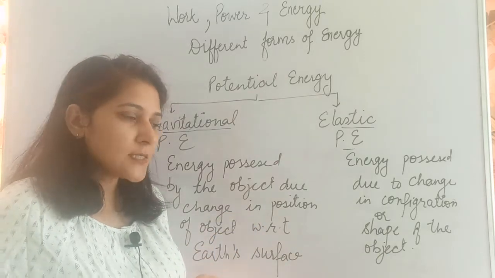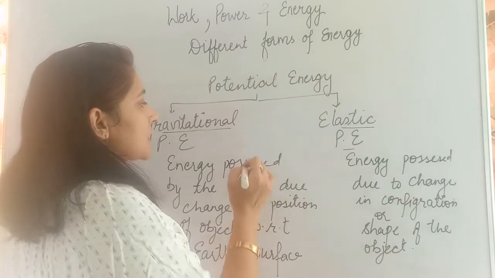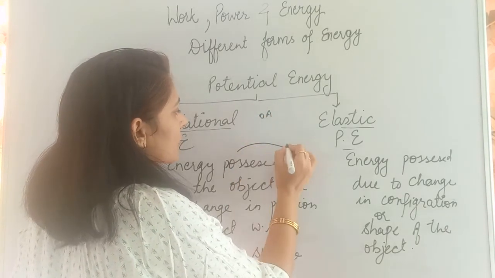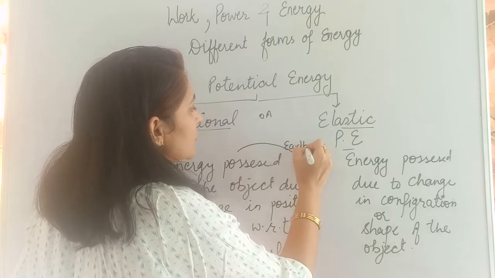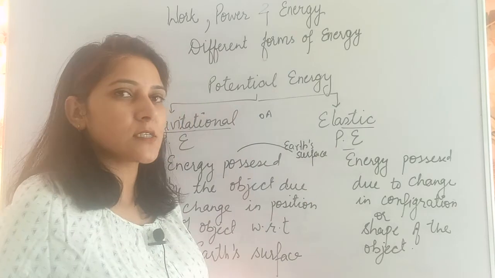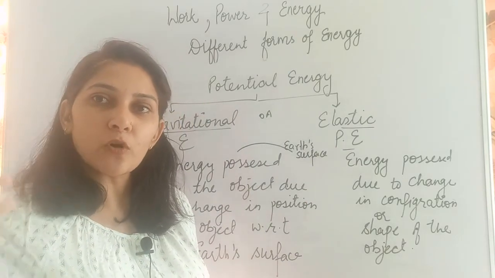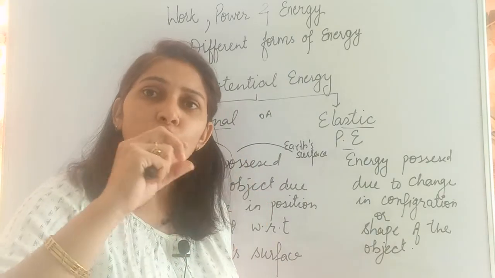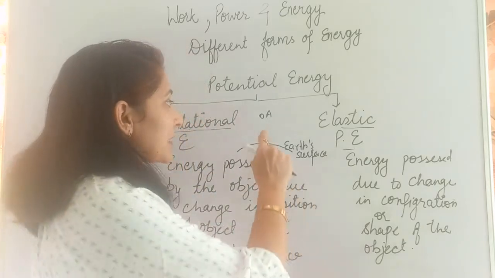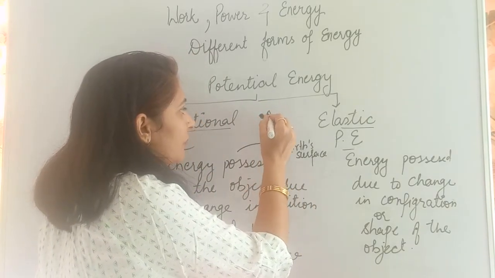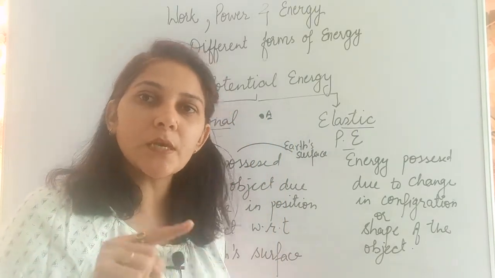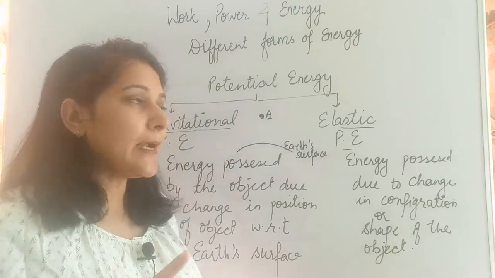That means what we are saying here is, if the object is brought to a position, suppose this is the position A and this is your Earth's surface. If the object is brought over here to position A with respect to Earth's surface, from where has the object been brought? From infinity to this point. So whatever is the amount of work done in bringing this object from infinity to this point, that is known as its potential energy. I'm repeating it.